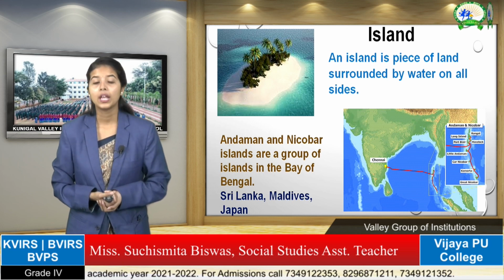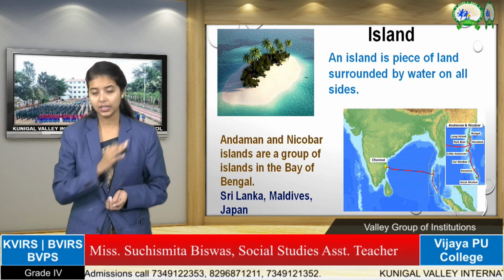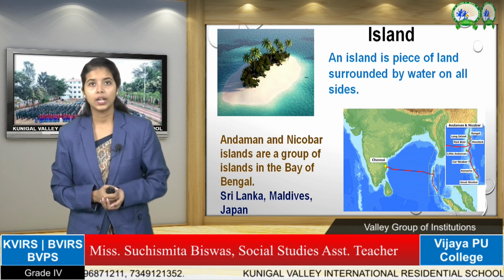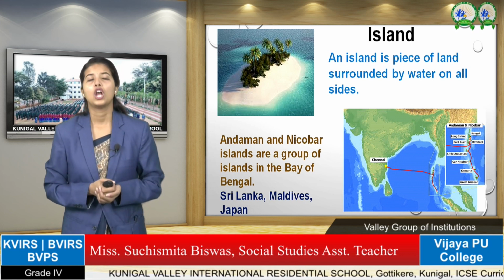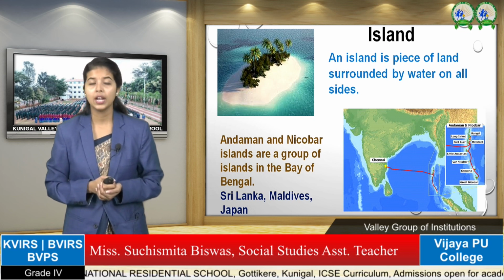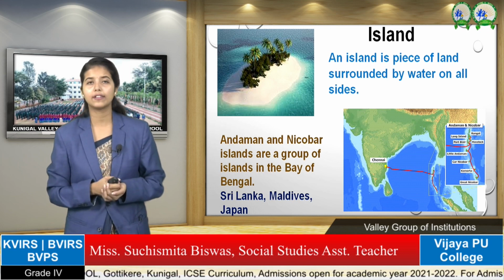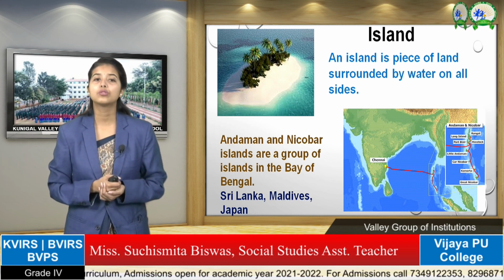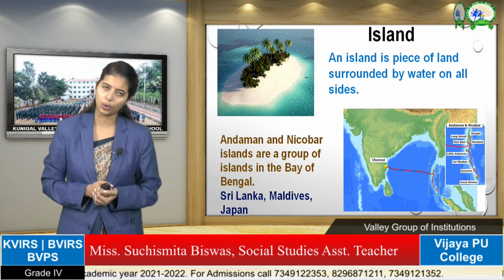Next thing is peninsula. If you see the map of India, the lower portion of India is like a triangle, and of the three sides of that triangle, in the east it has Bay of Bengal, in the south it has the Indian Ocean, and in the west it has Arabian Sea. So all three sides of the Indian southern portion are covered by water. That's why it is called peninsula. So the difference between island and peninsula is that an island is covered by water all around, but a peninsula has only three sides covered by water.